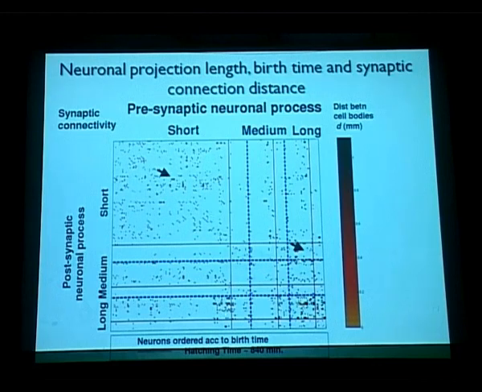There are a couple of exceptions, and those exceptions actually suggest a few things. For example, this is a neuron with a long presynaptic process forming connections with a neuron which has a short process length, but after hatching. Similarly, this is another instance, again after hatching.